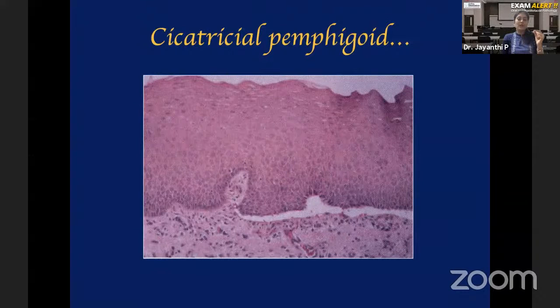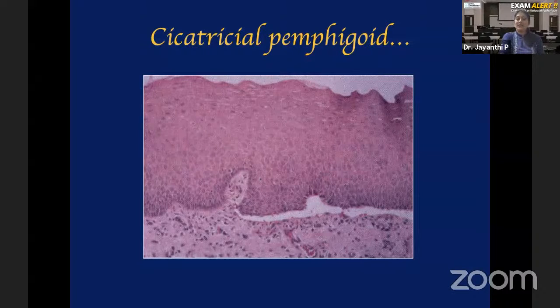Now go back to the first few slides I told you. What is laminin? Laminin is a protein present in the lamina lucida layer of the basal lamina, which means that autoantibodies are formed against laminin. Laminin is destroyed, which means the structure of the basement membrane or basal lamina is destroyed. That is why you're seeing a subepithelial split here.